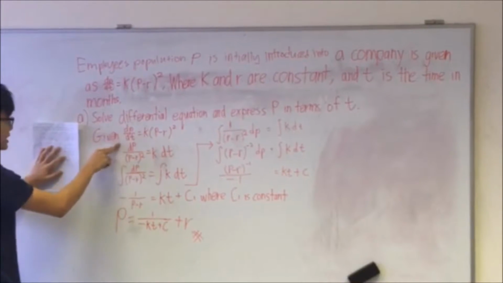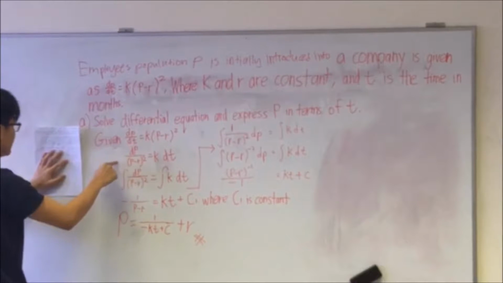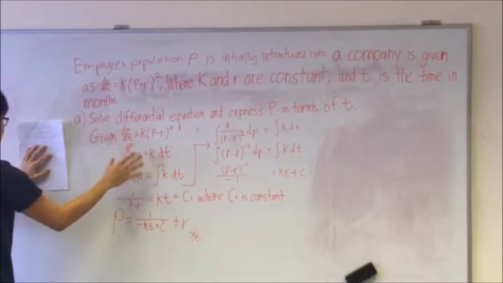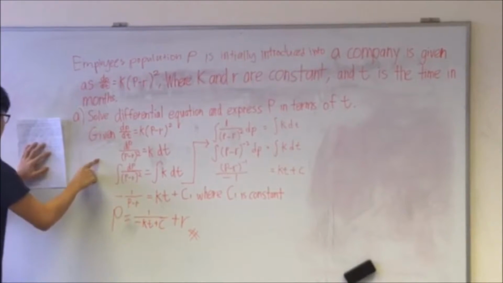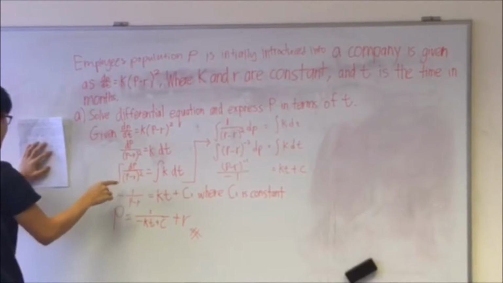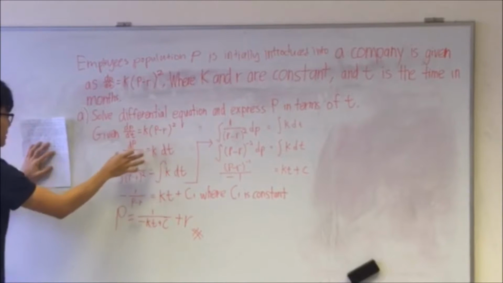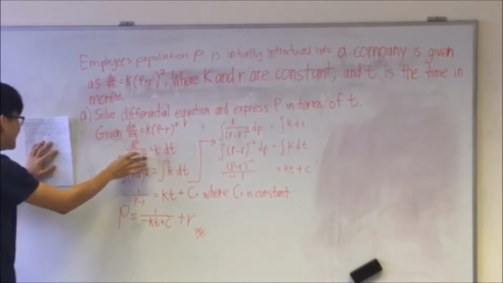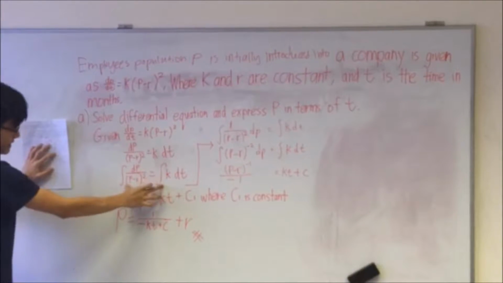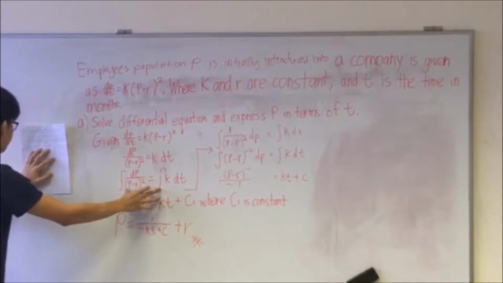First, from the equation here, we will want to separate the dp and dt to each side. Then we will want to group the p and the dp together. We will treat this as a single term and move it over to this side, and we will integrate both sides.